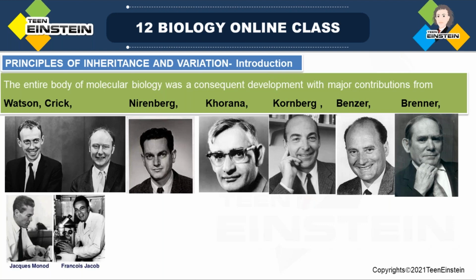So in detail, all these concepts you can learn in the next chapter. First, Watson and Crick, double helical structure of DNA. Then Nirenberg and Khorana, Har Gobind Khorana. They shared a Nobel Prize for which work? Genetic code. Okay. And next is Kornberg, another American biochemist, and he got a Nobel Prize in 1959 for the mechanism in the biological synthesis of DNA. How the biological synthesis of DNA is taking place.